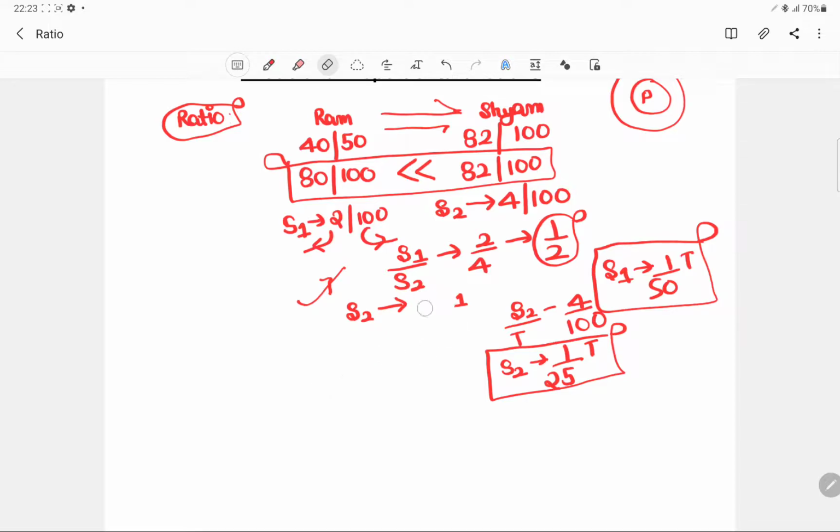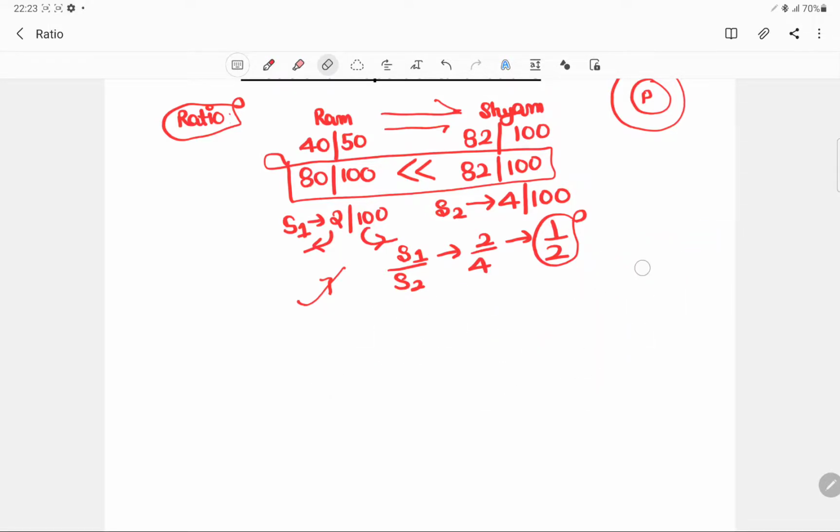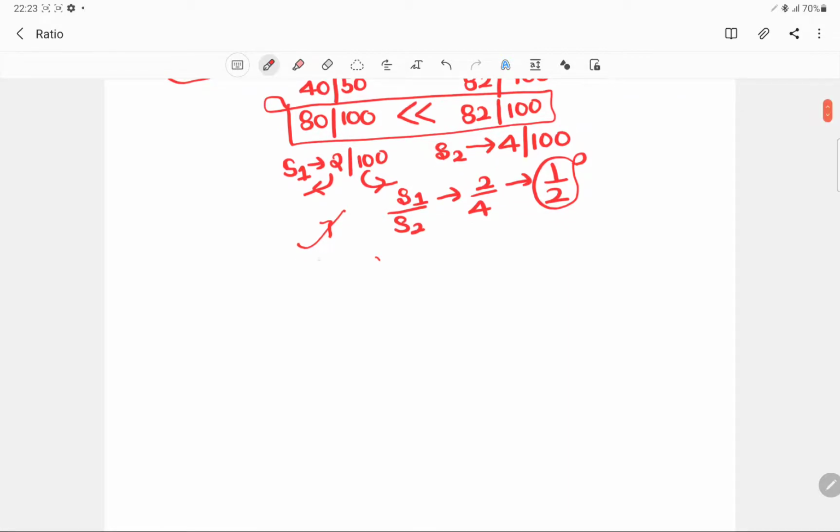Now one thing that I would like you to note about the ratio is, let's say A and B, A is to B is 3 is to 4. If it is in terms of efficiency, we can clearly say that A is actually 0.75 times as efficient as B.